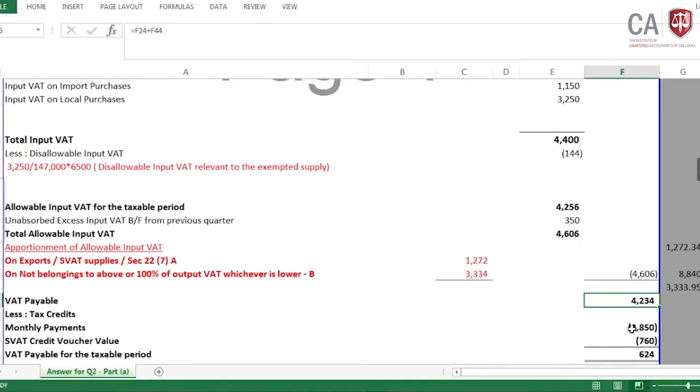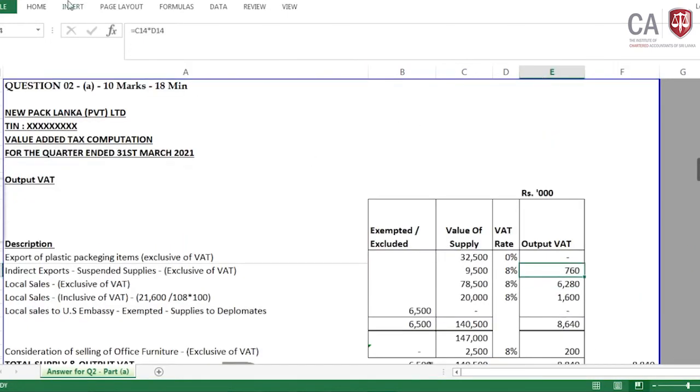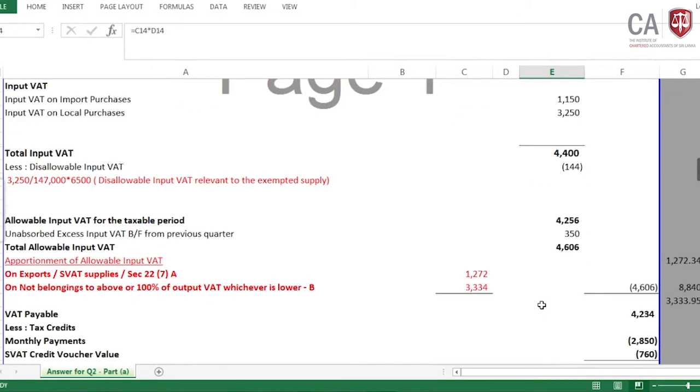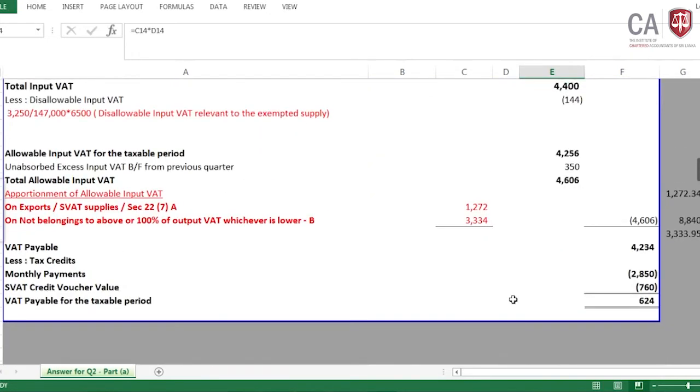Now monthly VAT payment is there, SWAT credit voucher, you can see the same amount which in the 8% VAT, then it is claimed, that means all the CRVs or all the credit vouchers collected by the NPL private limited, then the SWAT credit voucher value is still there, and we have the VAT payable for the taxable period for this quarter, which is 624.